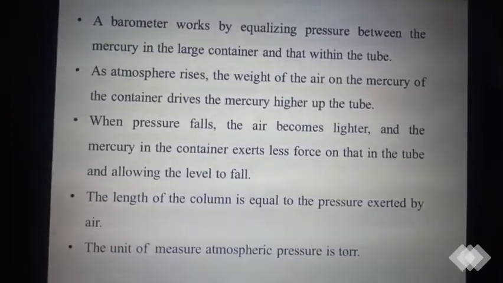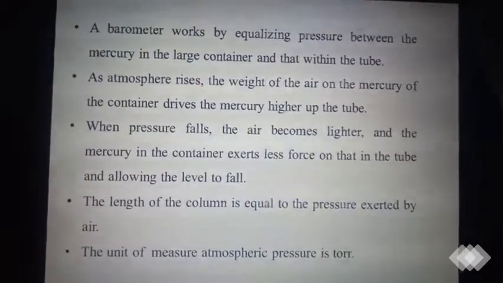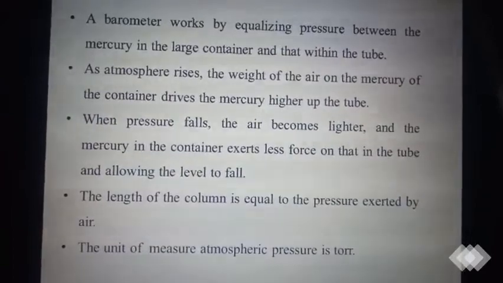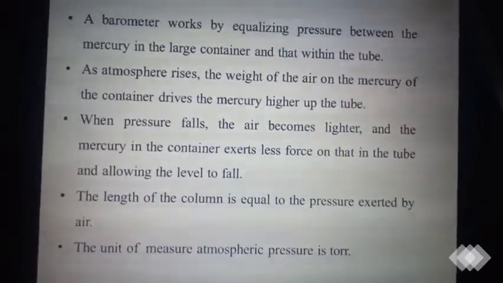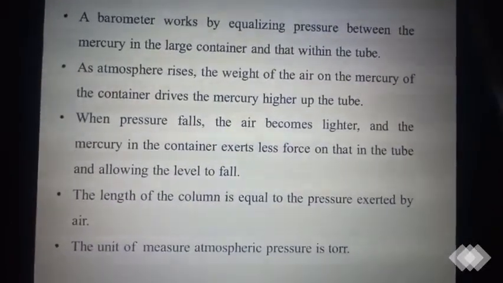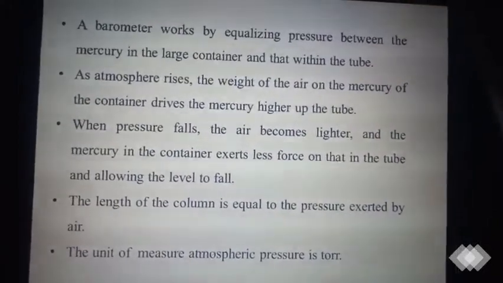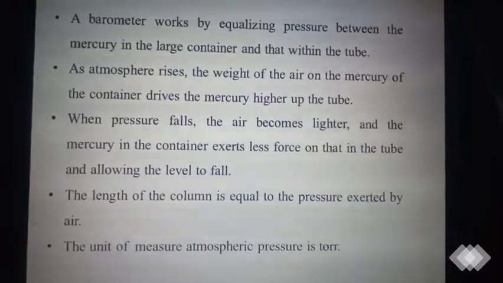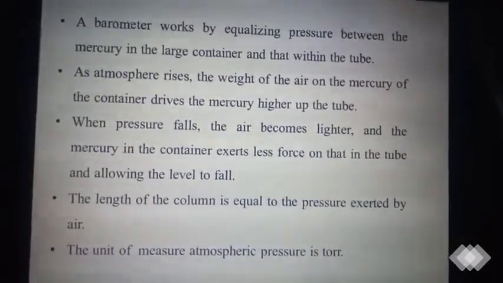The unit used to measure atmospheric pressure is torr. It was named after a scientist, Torricelli. Actually, he found out how to measure atmospheric pressure using water. So in your book, on the front side it is given mercury, and on the back side it is given as water vapor. Actually, he tried with water first. The water level rose up to 10.3 meters in that first experiment. Later he did it with mercury. Clear? You can read about mercury, that is more than enough.